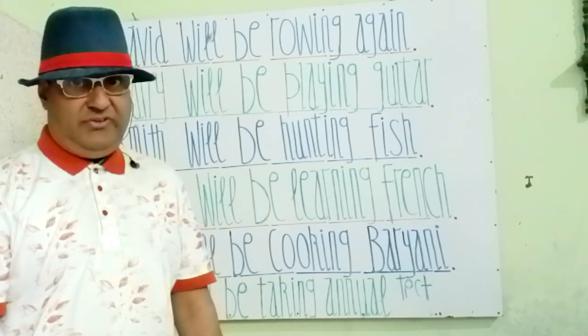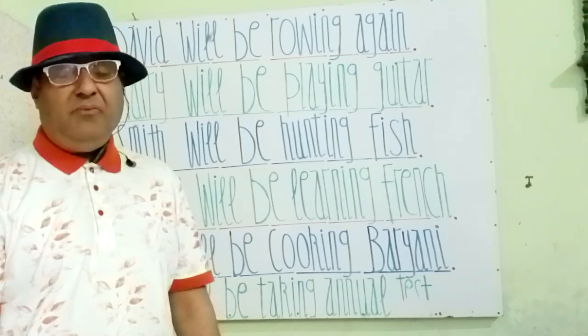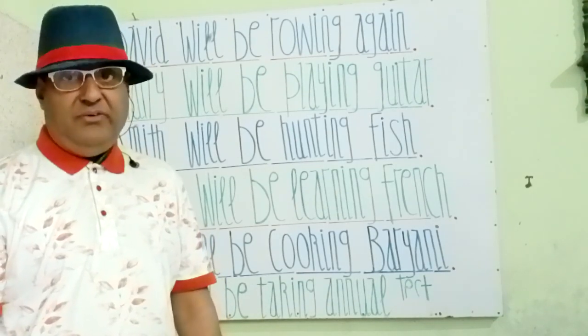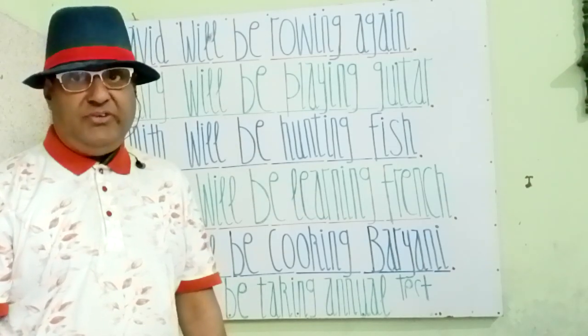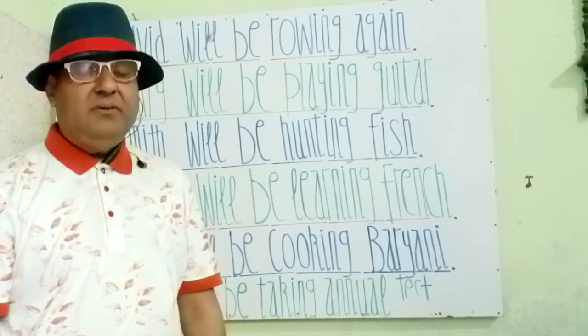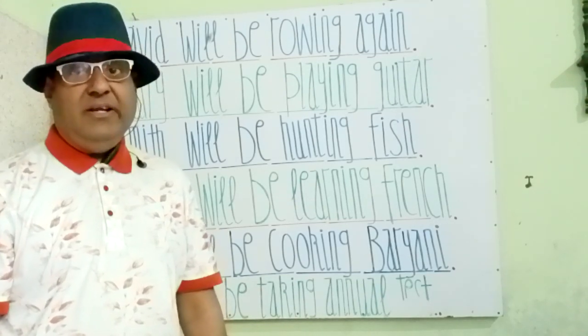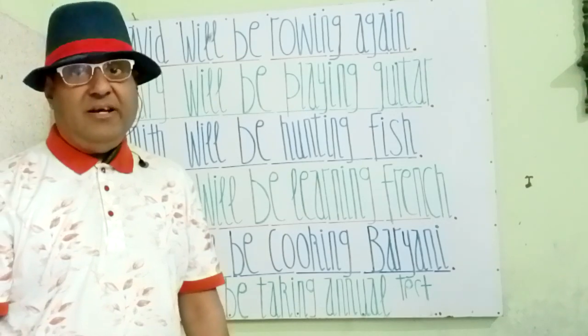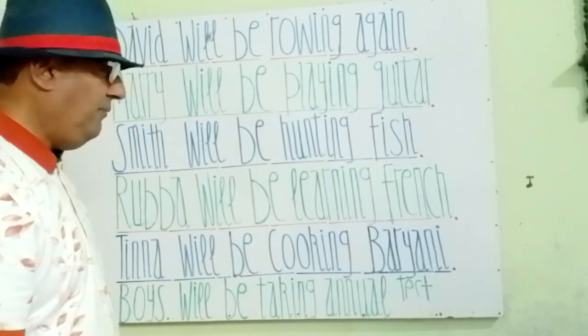Again, you see my students, Tina is a female subject. Will is a helping verb. Be is added for the continuity of work in passive, and cooking is a basic verb form, and biryani is an object and a noun. So Tina will be cooking biryani. Tina biryani बना रही होगी. Tina biryani पका रही होगी.